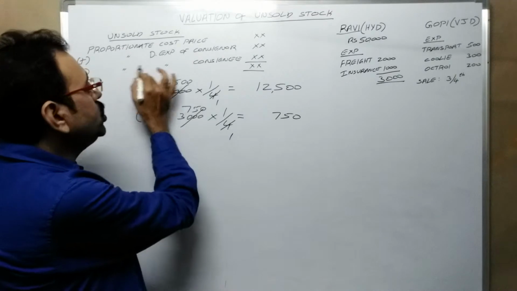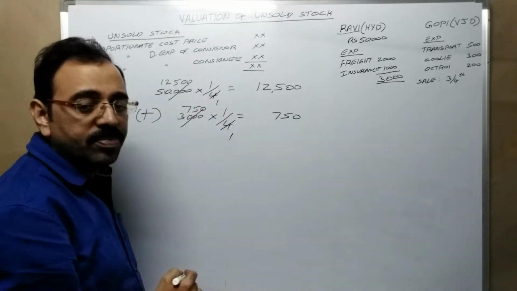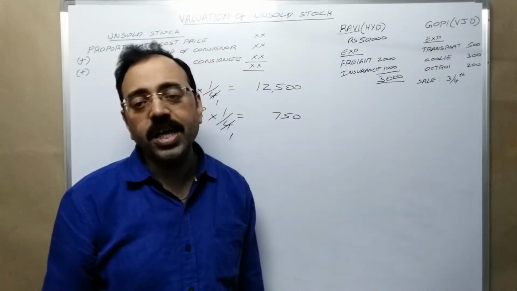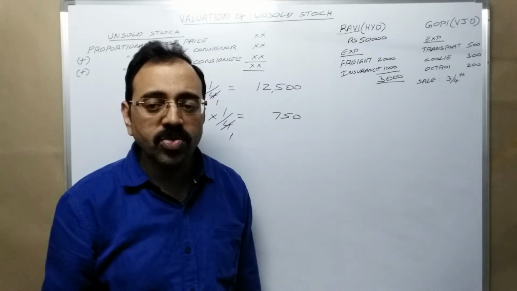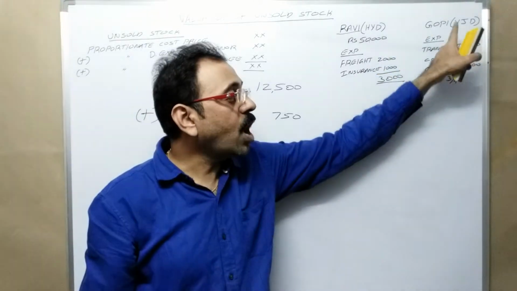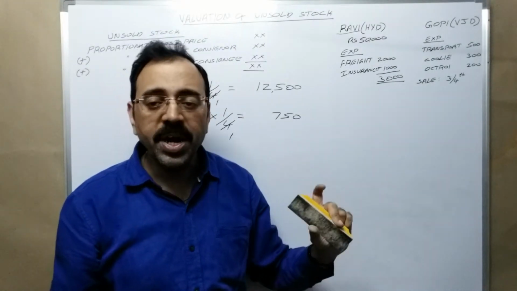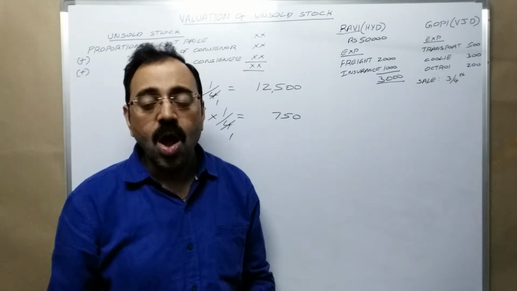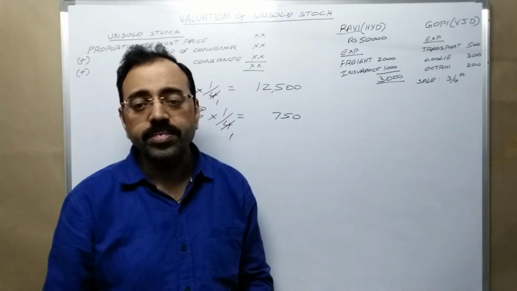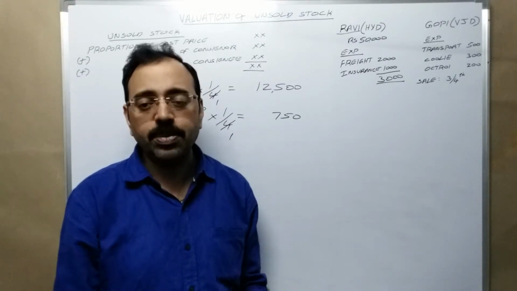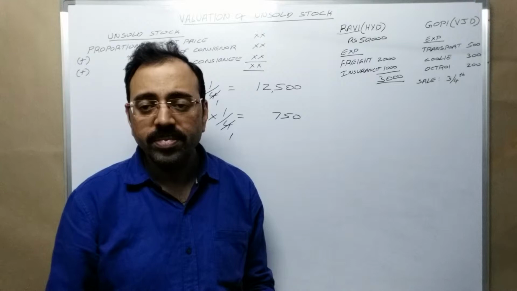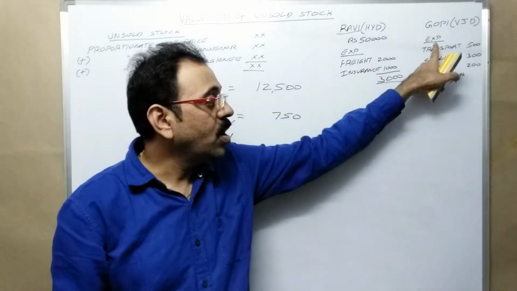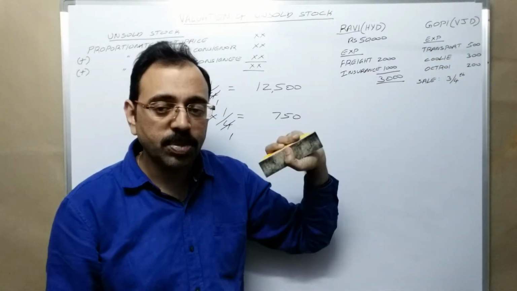And proportionate direct expenses of consignee. Consignee's expenses are of two types: direct expenditure, indirect expenditure. Direct expenditure means to bring the goods up to consignee's godown, the expenditure which is incurred by consignee is called direct expenditure. After bringing the goods to godown, now consignee incurs some expenses to sell these goods. All those expenses come under indirect expenditure. Then all these three expenses come under direct expenses, no?